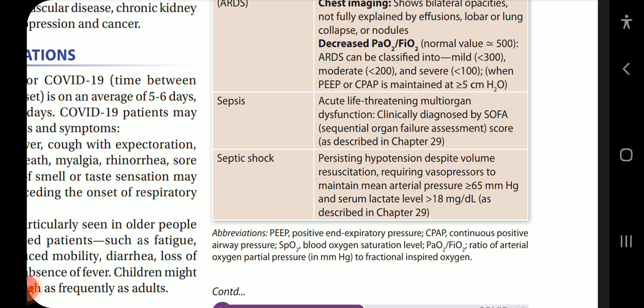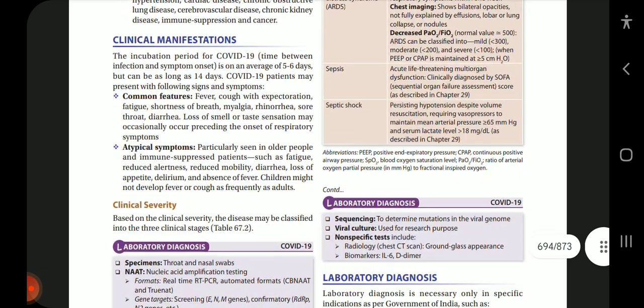Okay, so this completes our part 1 of the chapter. In the next part, we'll be discussing the lab diagnosis, treatment, and the prevention part of COVID-19 infections.